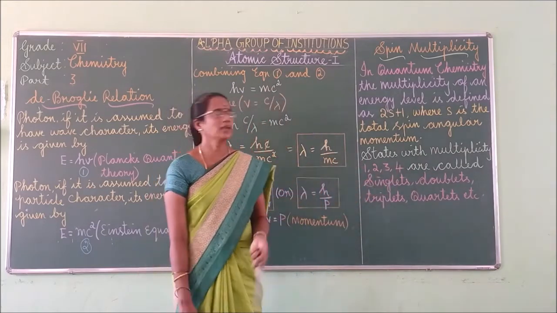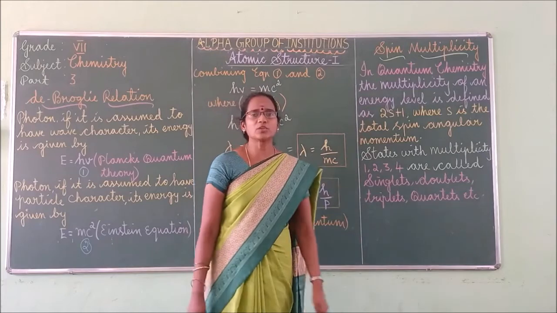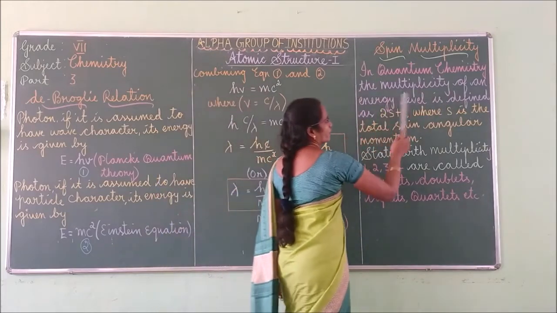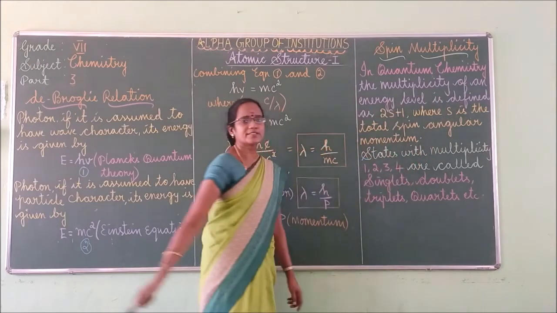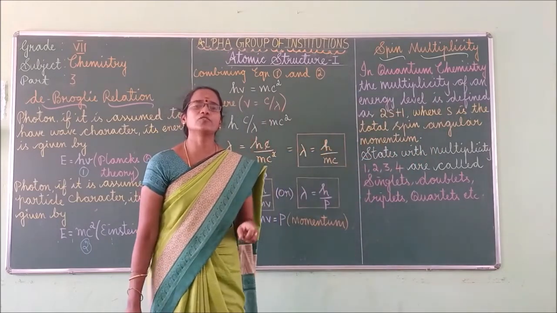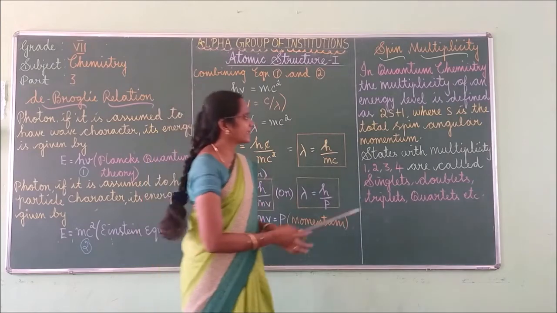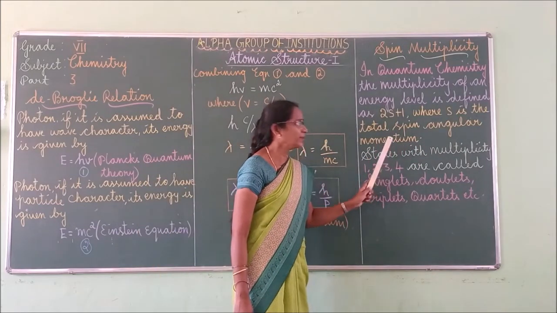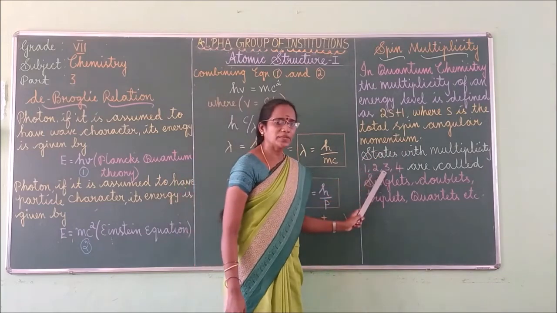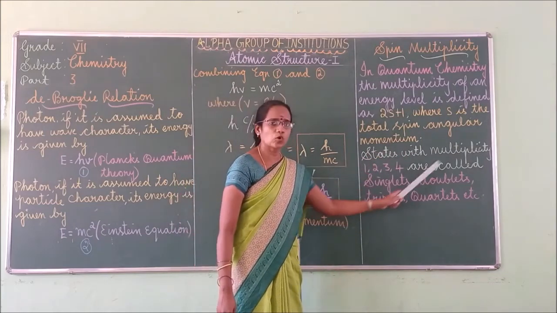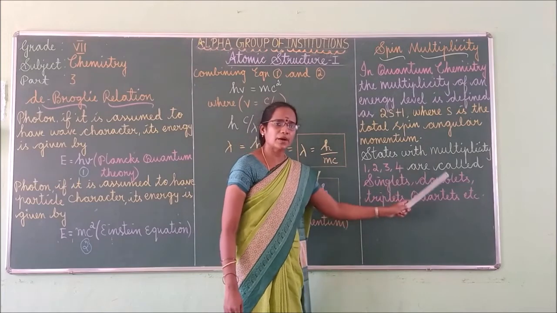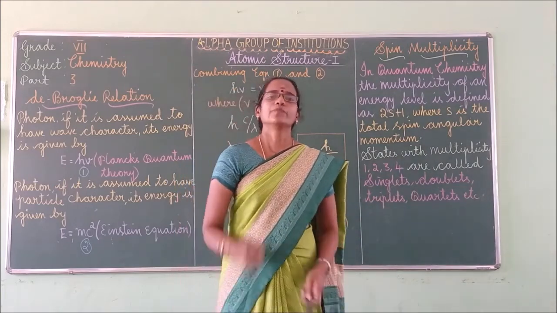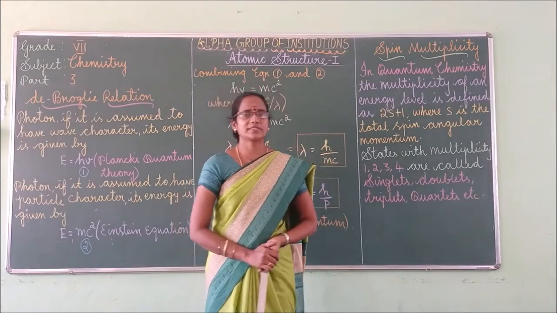So spin multiplicity means, in quantum chemistry, the multiplicity of an energy level is defined as 2s plus 1. Then you have to mention what s is. S denotes the total spin angular momentum, and states with multiplicity 1, 2, 3 and so on are called singlets, doublets, triplets, quartets, etc. So this is the spin multiplicity.